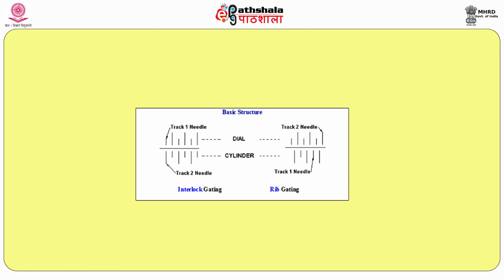The placement of needles is called gating. So how are we placing the needles? This is called the vertical needle, like the cylinder needle. This is called the horizontal needle, like the dial needle. We place them, and this is called needle gating. For this purpose, we have two types of gating: one is rib gating, another is interlock gating. Rib gating is nothing but the arrangement of needles on adjacent sides. For example, the vertical needle is placed adjacent to the dial needle. This is called rib gating.